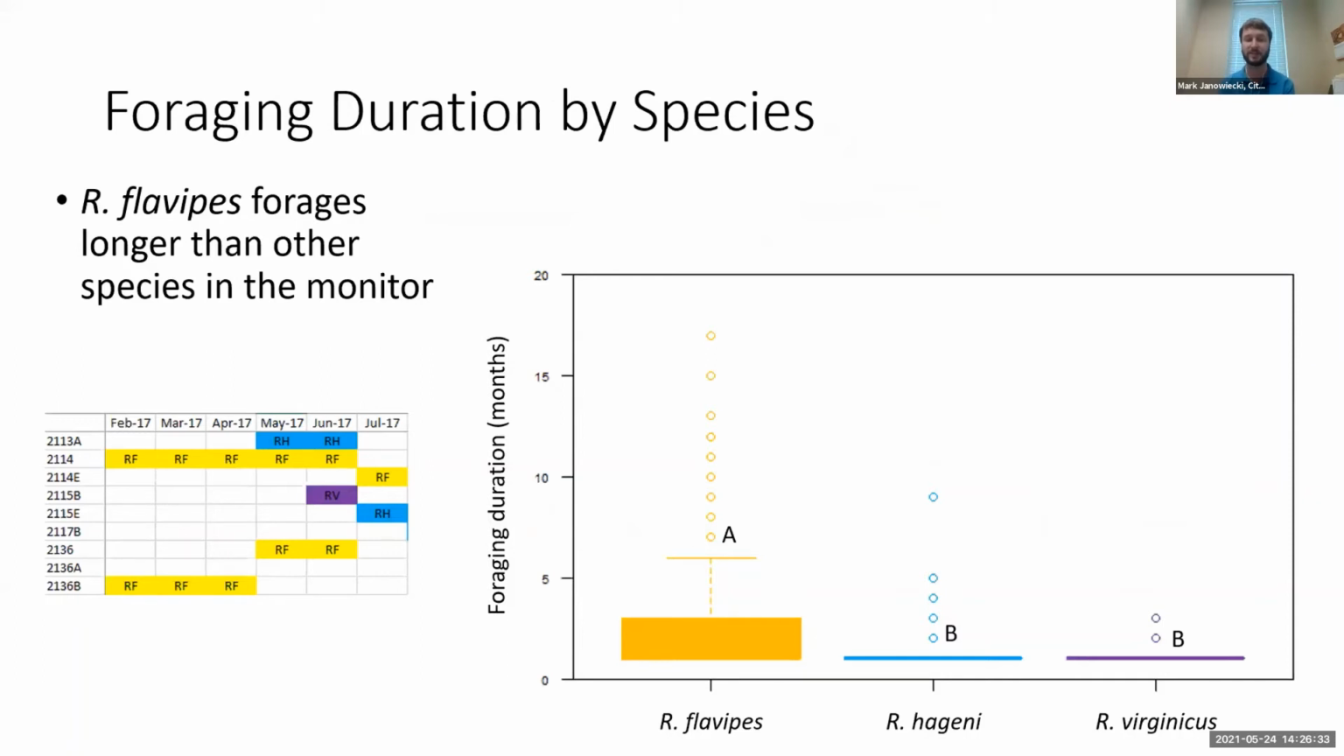When looking at the foraging duration by species, so again, how many consecutive months they foraged is the foraging duration, you can see that flavipes foraged for a longer duration than the other species, averaging about 3 months of foraging duration, whereas the other species were only about 1 month and then gone.